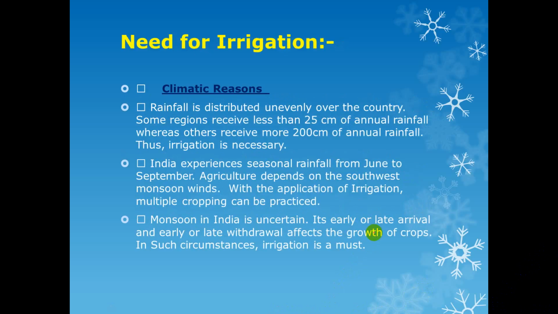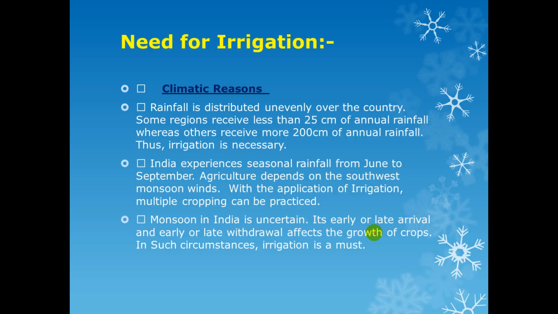Need for irrigation: there are so many reasons, so many needs. Climatic needs: as you know, there is an uneven distribution of rainfall in India. In one area we have 25 centimeters of annual rainfall, and in another area we have 200 centimeters of annual rainfall. Thus this is an uneven distribution of rainfall. India experiences seasonal rainfall from June to September. Agriculture depends on the southwest monsoon winds.